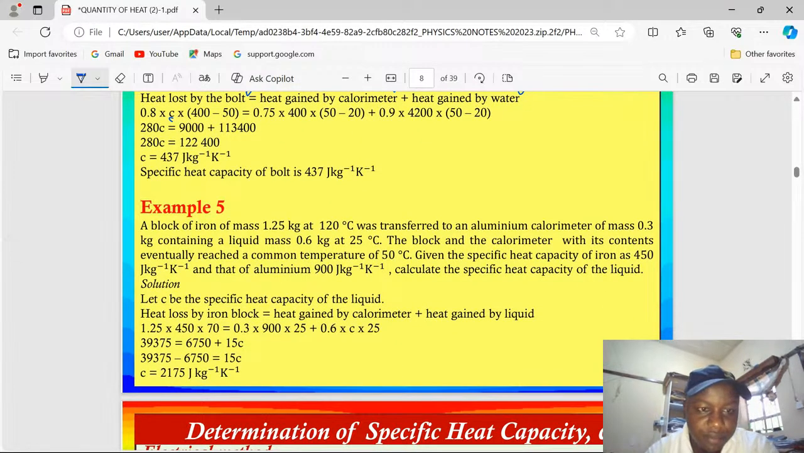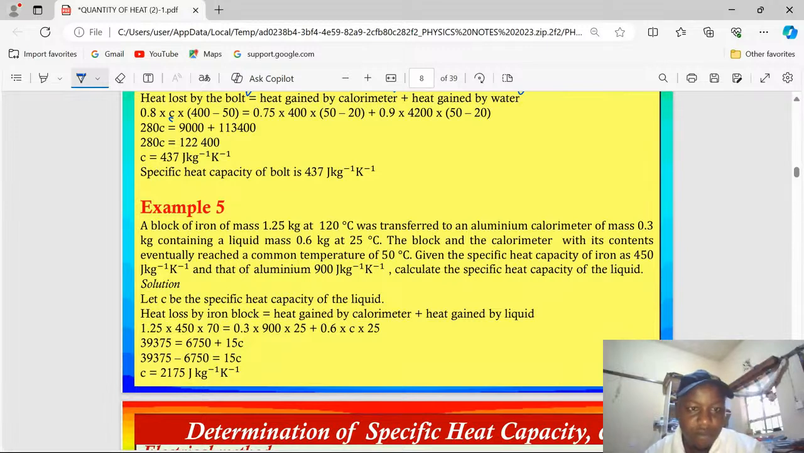We are told that a block of iron of mass 1.25 kg at 120 degrees Celsius was transferred to an aluminium calorimeter of mass 0.3 kg containing a liquid of mass 0.6 kg at 25 degrees Celsius. So we have a metal block which is hot at 120. Then it's being transferred to a calorimeter made of aluminium, which has a liquid, and they are at 25.